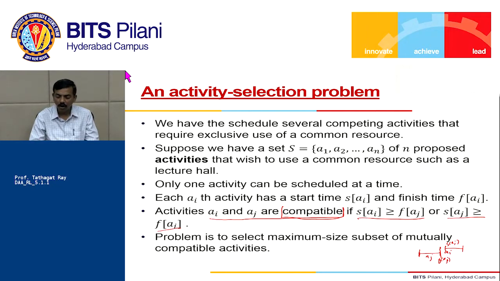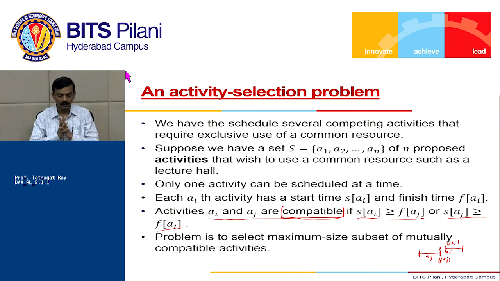Or it may be the other way round, that Ai finishes first, followed by Aj starting later, so S(Aj) is greater than F(Ai). That means there is no common overlap. It cannot happen that the jth activity starts somewhere before the ith activity has finished, or vice versa. If that happens, we will say that these two are not compatible. So compatible activities are those where there are no overlapping timings.